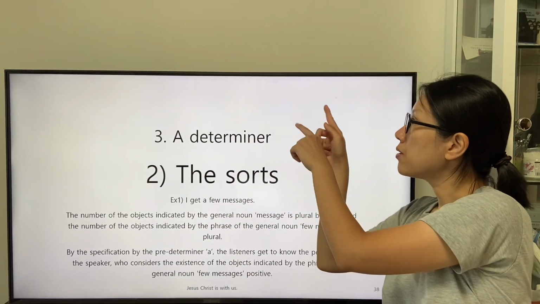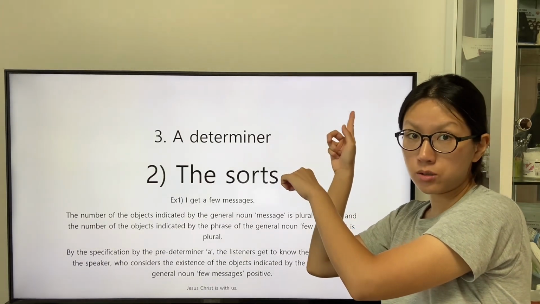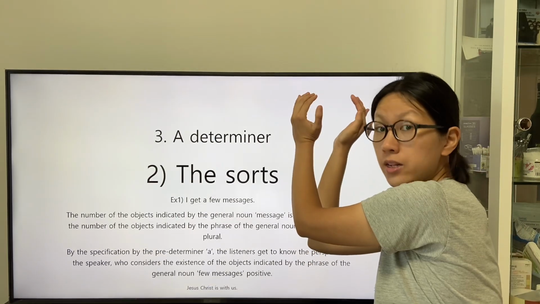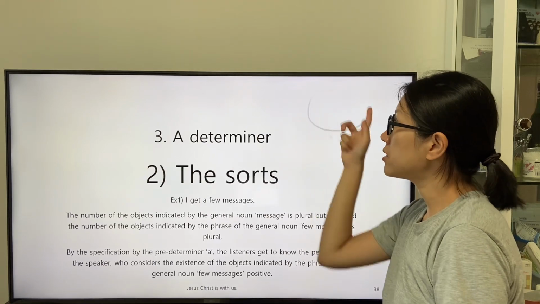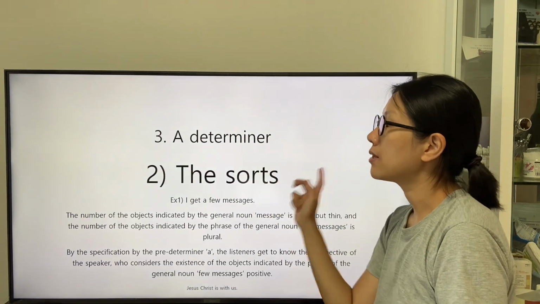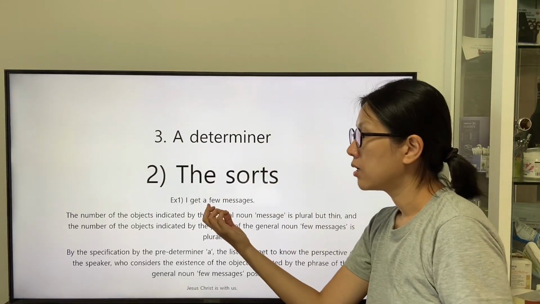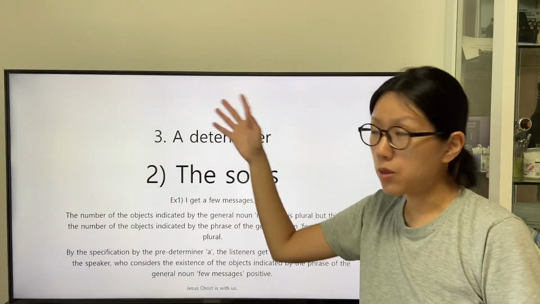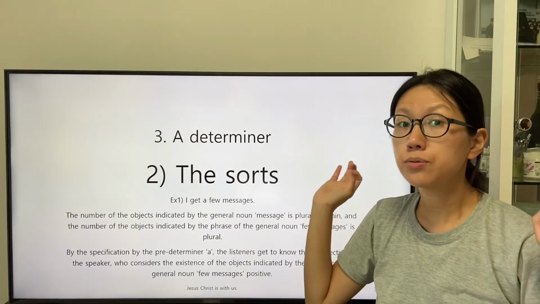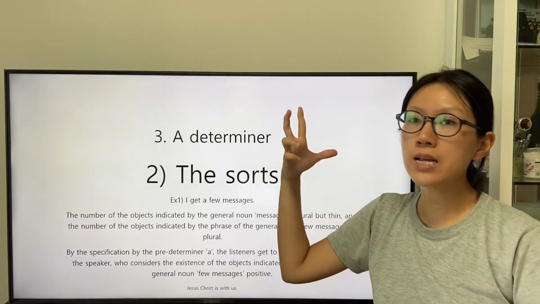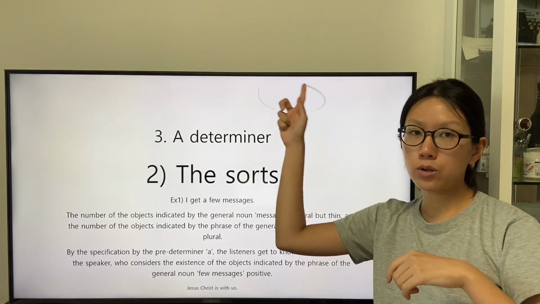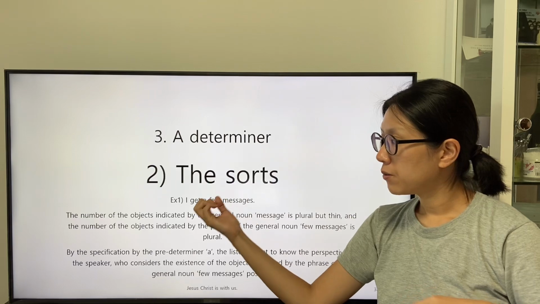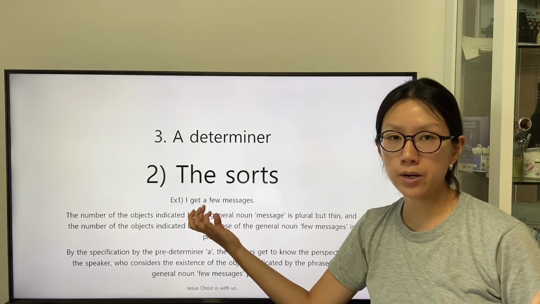In the group, there are some messages, 2 or 3 messages are included, and this group is one of the groups that can be described by the phrase of the general noun few messages. The number of the groups is plural, and the speaker can indicate one of the groups with the application of the determiner "a".